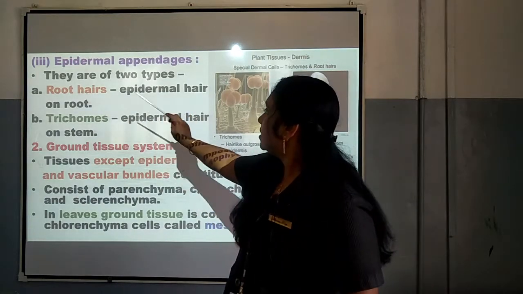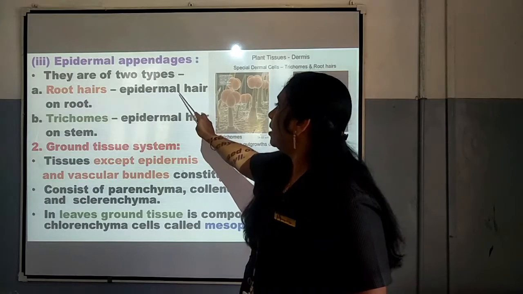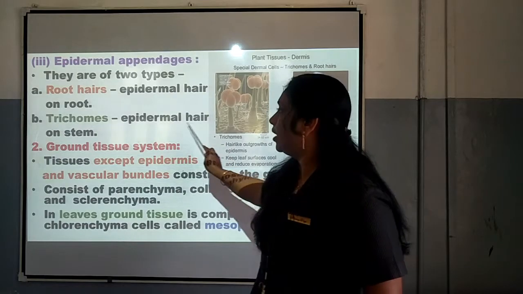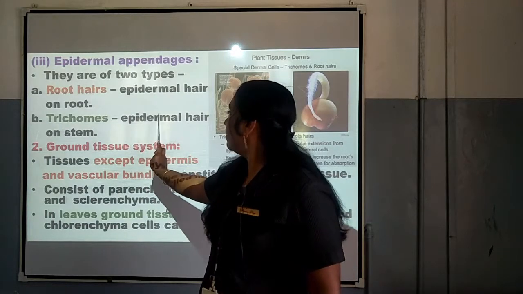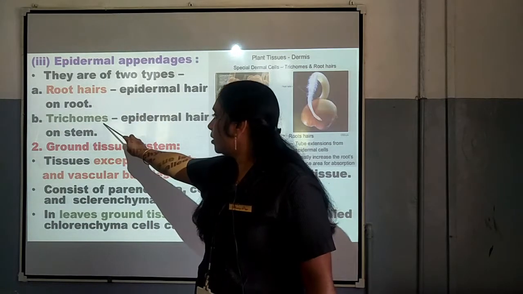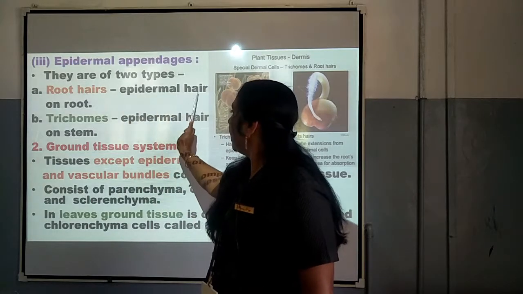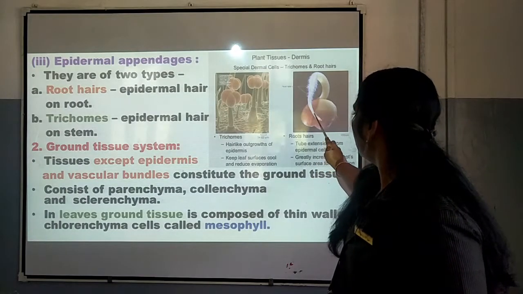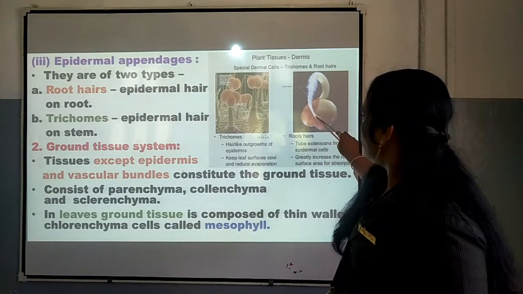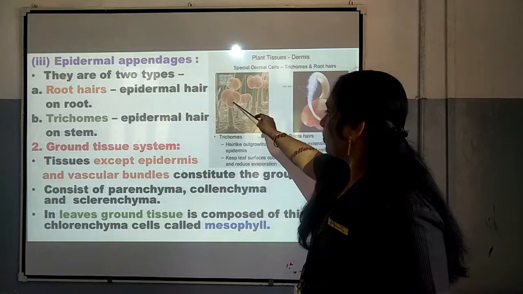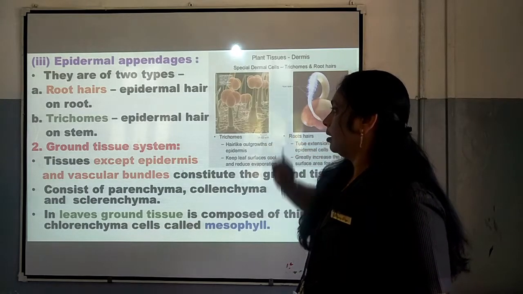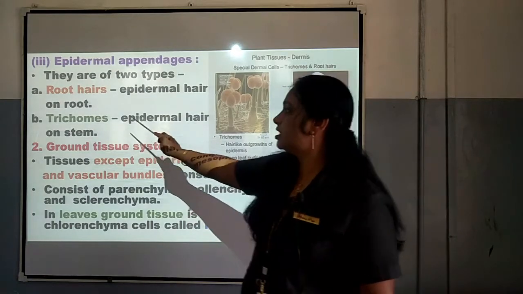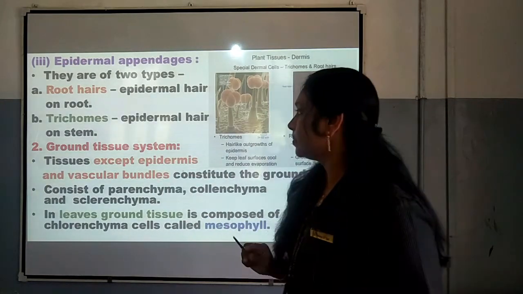The root hairs are the epidermal hair on the root, and trichomes are the epidermal hair on the stem. So the epidermal hair present on the stem is called trichome, and the epidermal hair present on the root is called root hair. You can see here, this is root hair, seen in the root, and these are the trichomes, seen on the stem. So that is related to epidermal appendages. This trichome is very, very important.